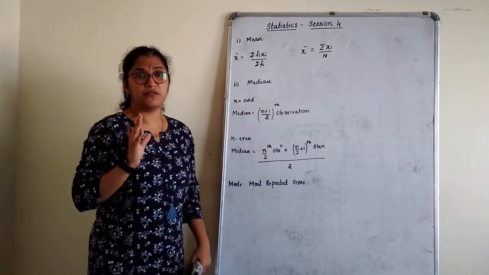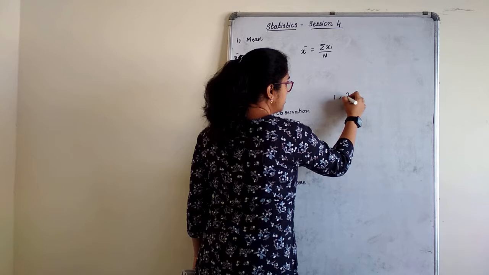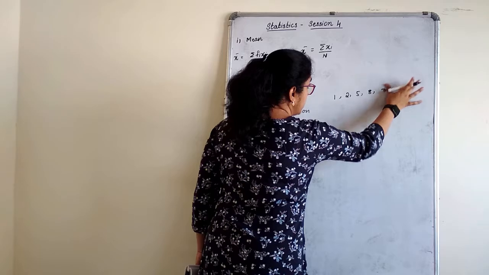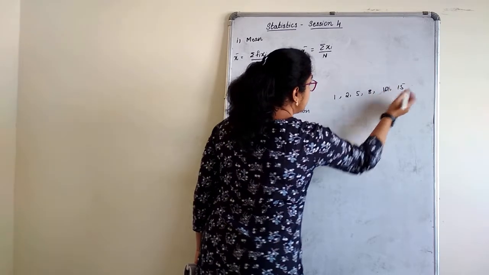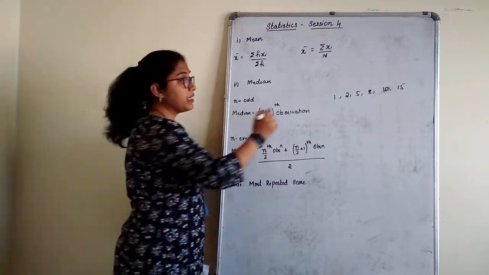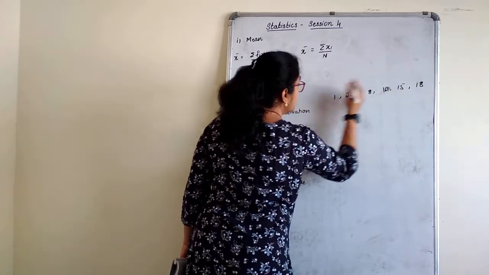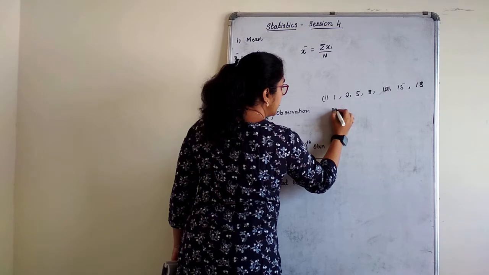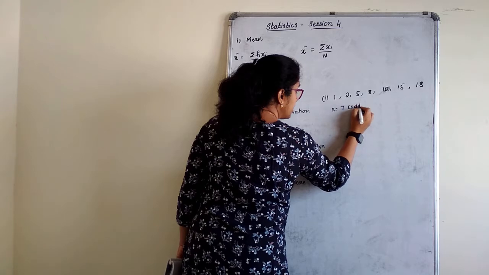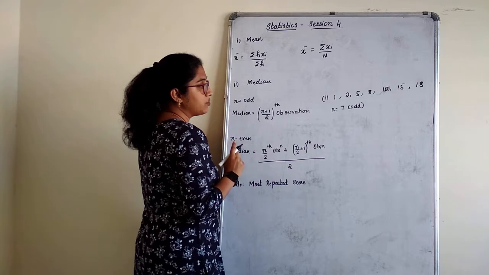In simple terms, let me give you an example. Mean anyhow you know. Take the scores 1, 2, 5, 8, 10, 15, 18. So this is the given score. Already they are arranged properly, right? Here count 1, 2, 3, 4, 5, 6, 7. So n is 7. It is odd. Actually, it is n plus 1 by 2 observation.